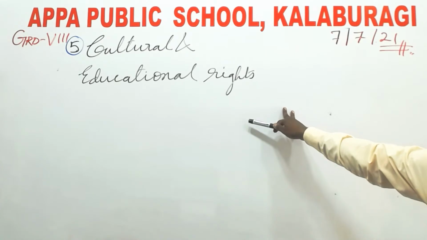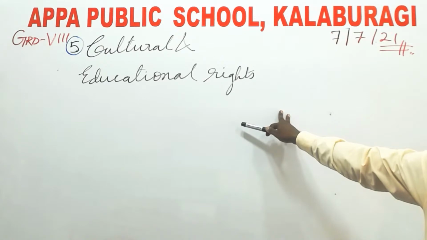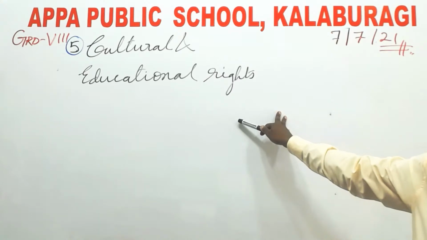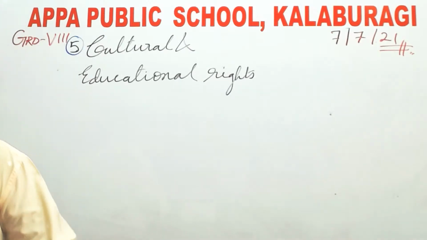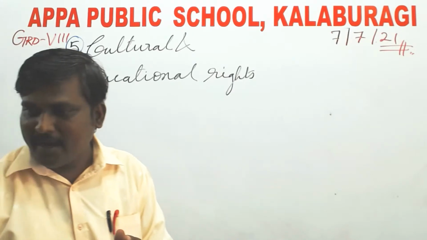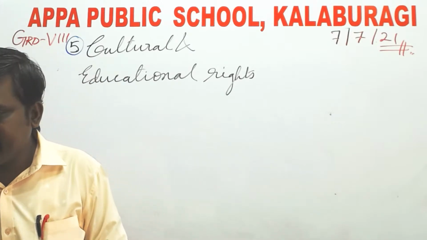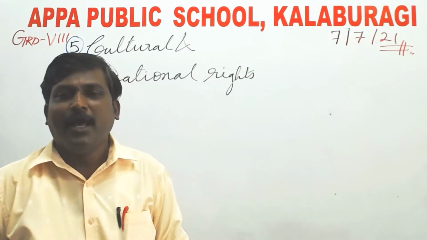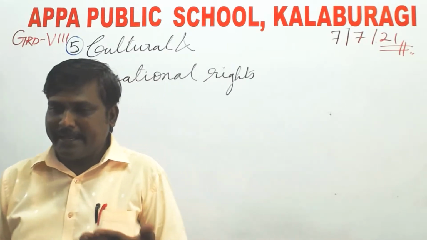Okay. So now here, the Constitution states that all citizens, minorities, religious or linguistic, can set up their own educational institutions in order to preserve and develop their own culture. So here we can follow and develop our culture. None can stop us, and we can open any institution in any part of the country. Example, the right to cultural and educational rights. For example, a person is from Tamil Nadu and he is in Karnataka.